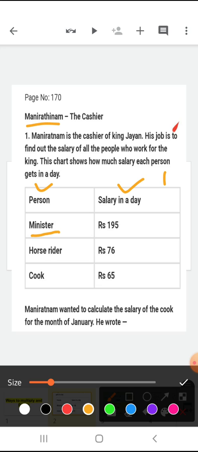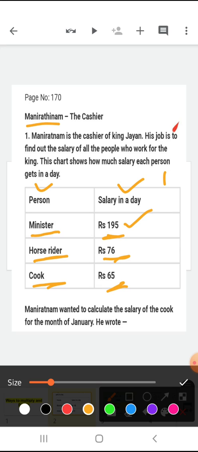The minister of King Jayan's court is paid 195 rupees in one day, the horse rider is paid 76 rupees in one day, and the cook is paid 65 rupees in one day.